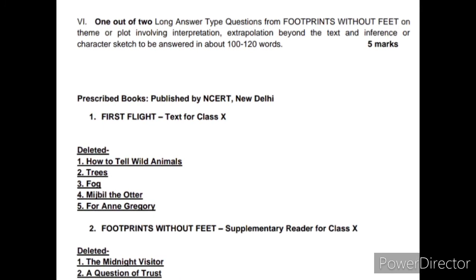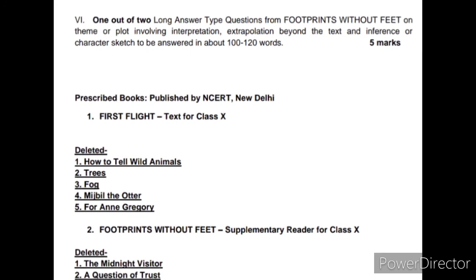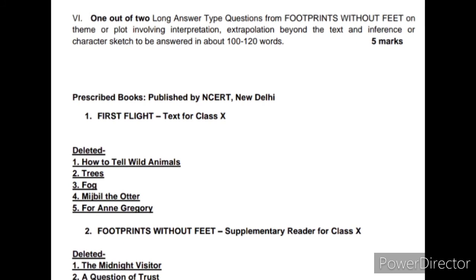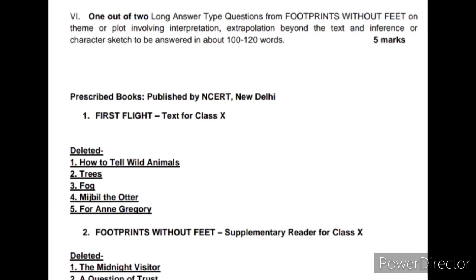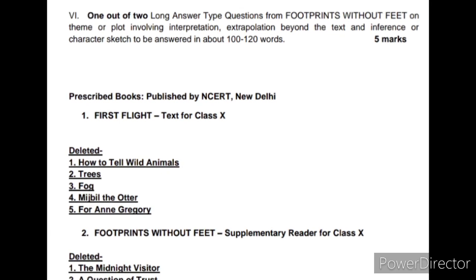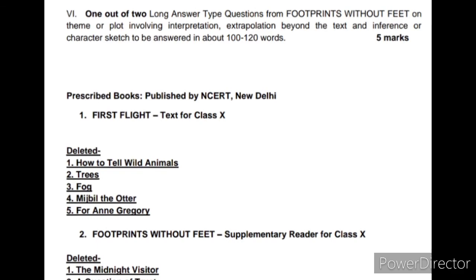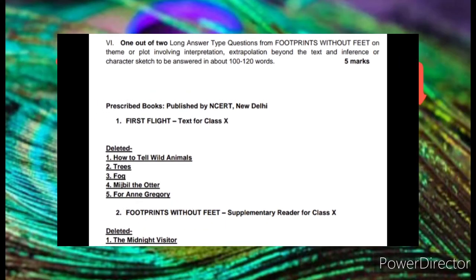Now let me brief you on the deleted chapters. From First Flight: How to Tell Wild Animals, Trees, Fog, Madam Rides the Bus... Midgebill the Otter, For Anne Gregory. These chapters got deleted. Now the deleted chapters from Footprints Without Feet, you can see here: The Midnight Visitor, A Question of Trust, The Book That Saved the Earth.